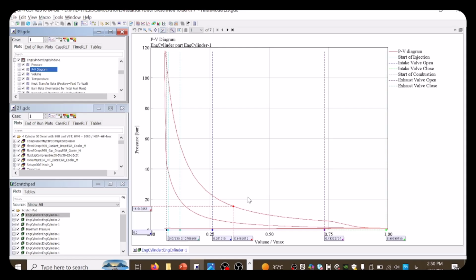In diesel, fuel is injected directly near top dead center into highly compressed hot air, leading to auto ignition. You will see a steep pressure rise near TDC. The peak cylinder pressure is generally much higher and sharper due to the rapid premixed combustion phase followed by diffusion combustion. And in CNG,